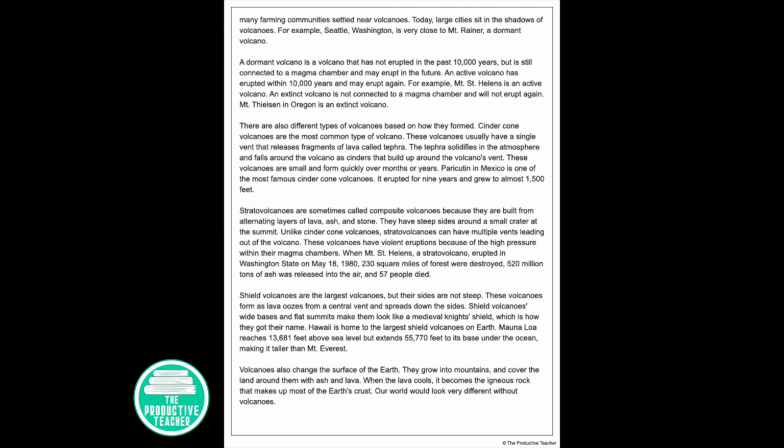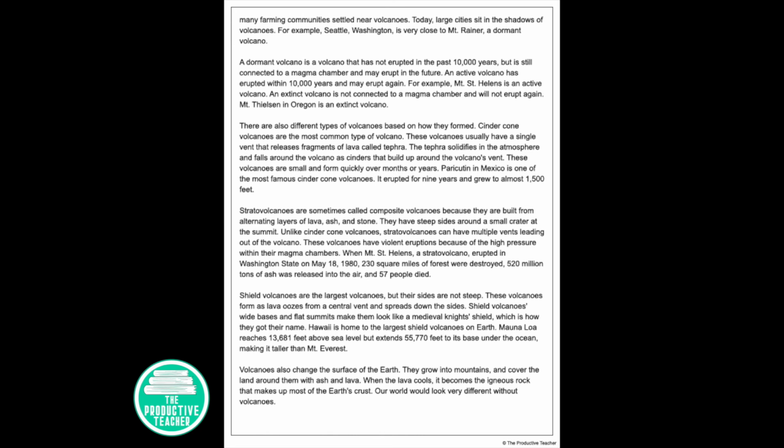Stratovolcanoes are sometimes called composite volcanoes because they are built from alternating layers of lava, ash, and stone. They have steep sides around a small crater at the summit. Unlike cinder cone volcanoes, stratovolcanoes can have multiple vents leading out of the volcano. These volcanoes have violent eruptions because of the high pressure within their magma chambers. When Mount St. Helens, a stratovolcano, erupted in Washington state on May 18, 1980, 230 square miles of forest were destroyed, 520 million tons of ash were released into the air, and 57 people died.